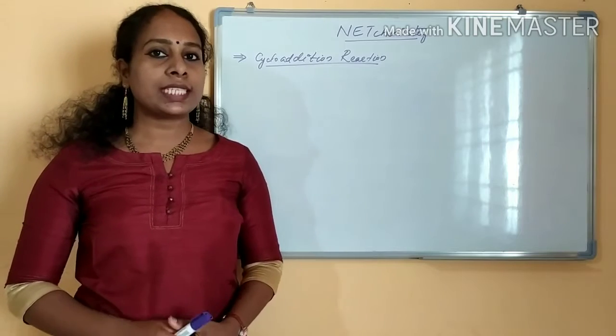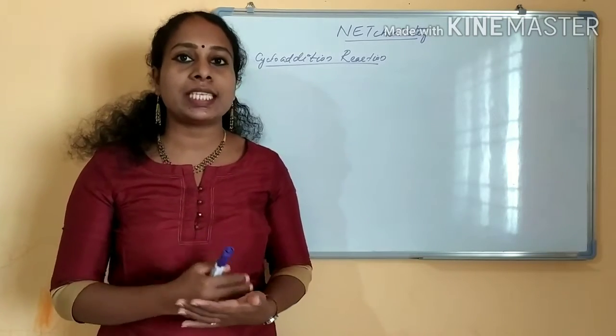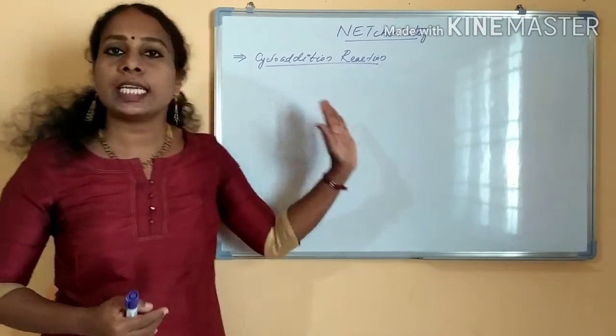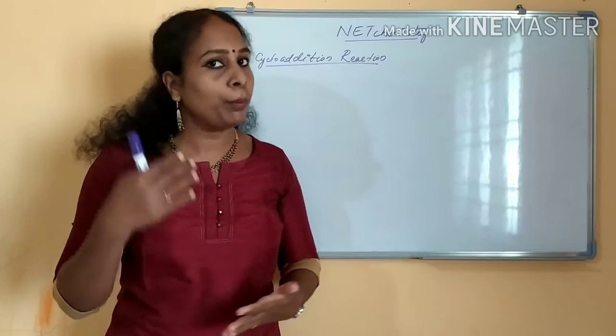Today we are going to discuss cycloaddition reactions. As I said, this is a category of pericyclic reactions. If you see cycloaddition reactions, within this reaction itself you will find many categories.